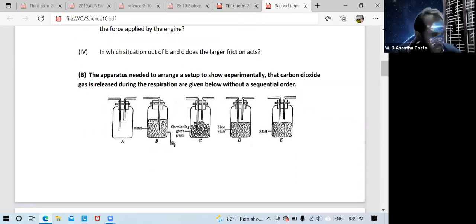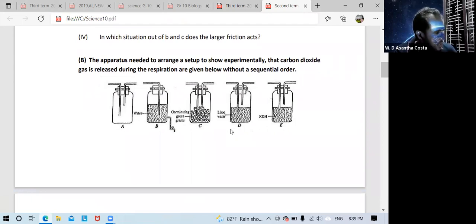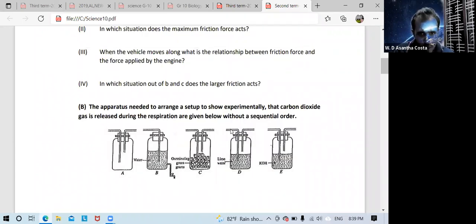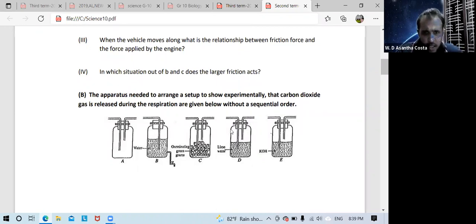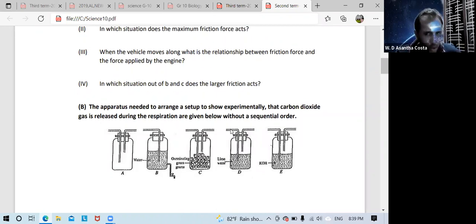On 145, it is clearly given, activity 2 under the respiration part. So this is a very important activity. But you can see that in your textbook the order and the order given in the question are completely different.